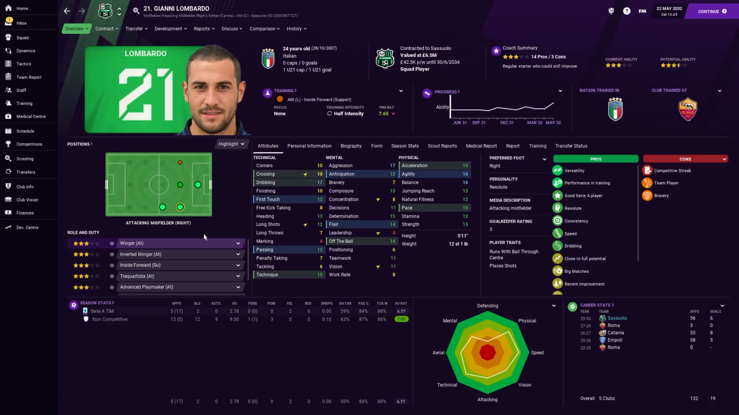What are Lombardo's attributes looking like really here? Let's just see how he is for a wide playmaker. I mean, he actually has decent quality for it. Dribbling's good, agility's good, passing solid, vision's okay. It's not spectacular. He's got okay finishing as well. His composure's solid.